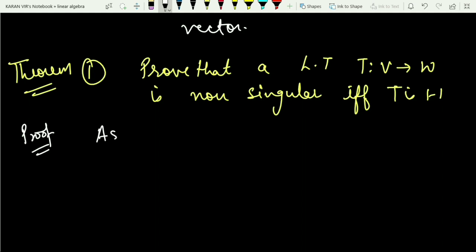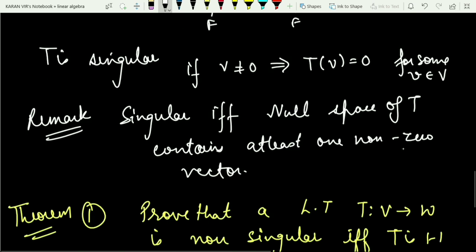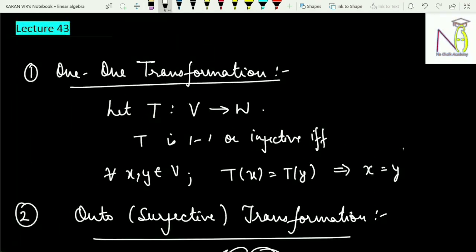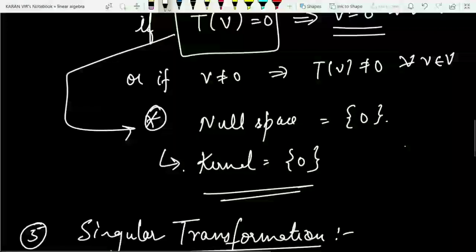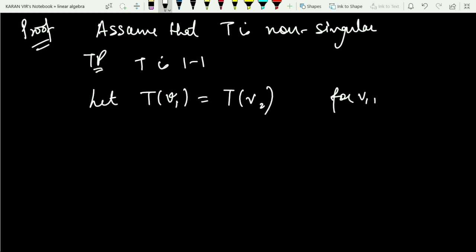So in the first part, let me assume that T is non-singular. Now what do I need to prove? I need to prove that T is 1-1. And for 1-1, just go back to the definition. How do we say that a linear transformation is 1-1? You have to take two images that are equal and then imply that the elements are also equal. So the same strategy I will be using. So let T of V1 equal T of V2, for V1, V2 coming from capital V. So the two images I have taken to be equal.